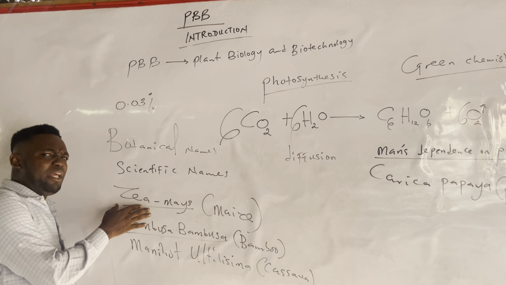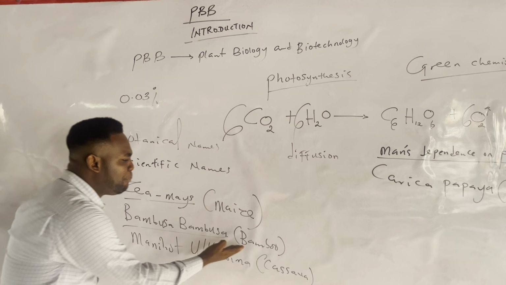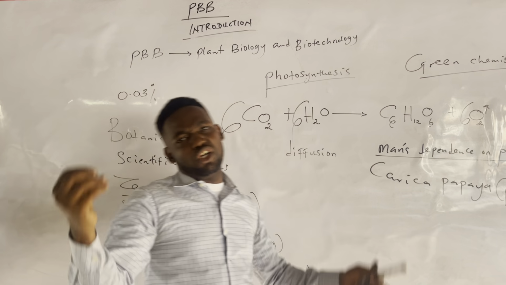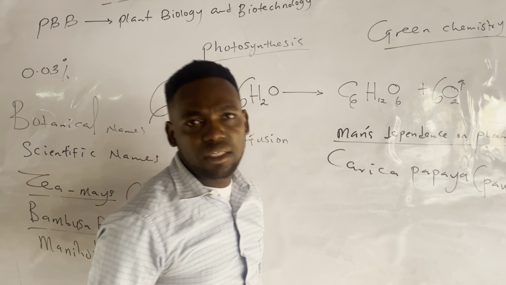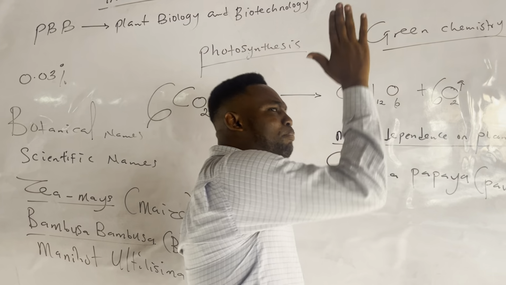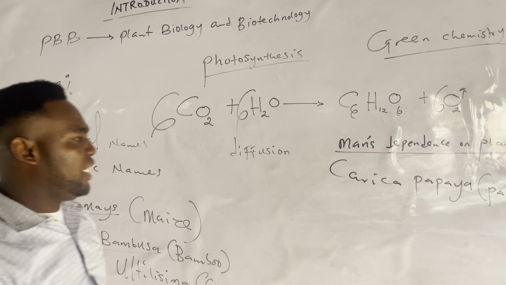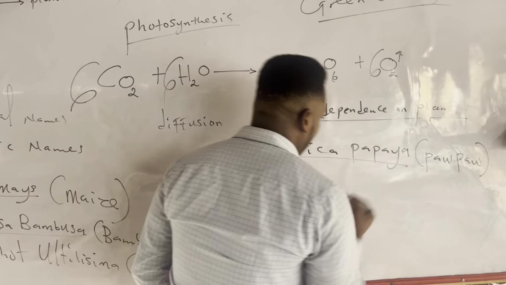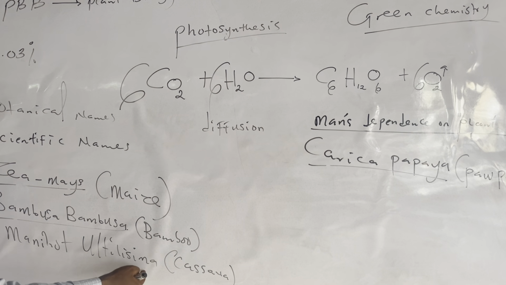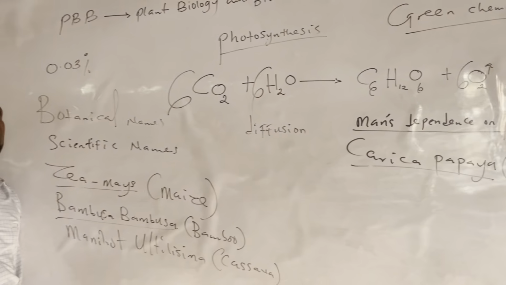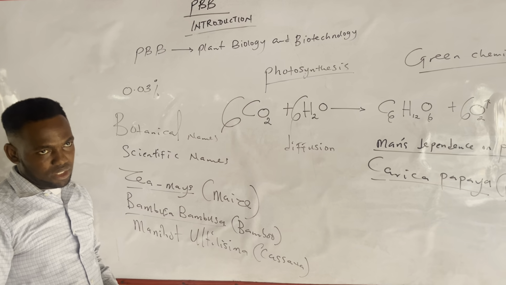Now, maize is very, very important to man. Even the bamboo tree is used during building and construction. So are you not seeing that man's dependence on plants is correct? Yes, man depends on plants for almost everything. So I'm going to give a lot of botanical names here that are very, very important. Now, look at this, 1, 2, 3, 4. Manihot utilissima, we say this one is cassava. You see different products manufactured from cassava.